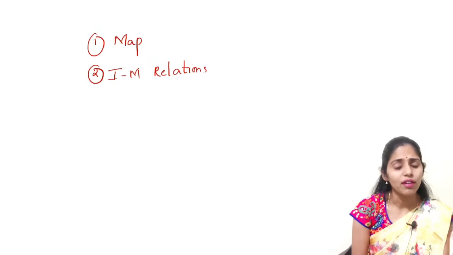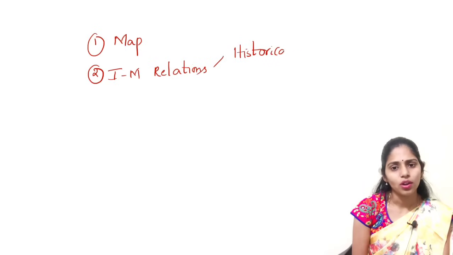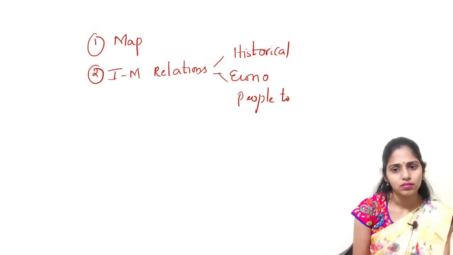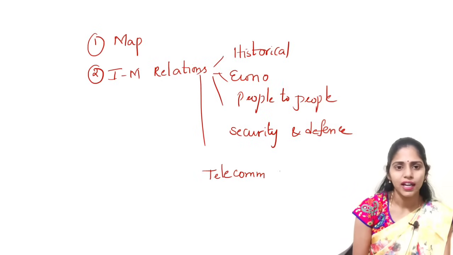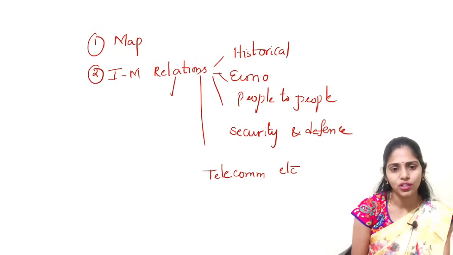In these relations, you have to see historical relations, economic, people-to-people contact, security and defense cooperation, telecommunication, etc. And even there are many development projects. What are they?